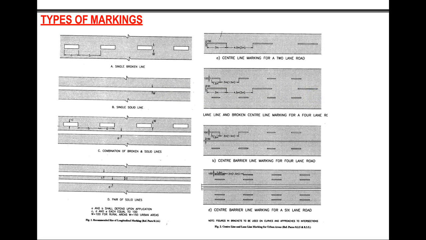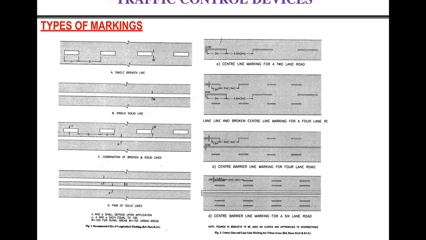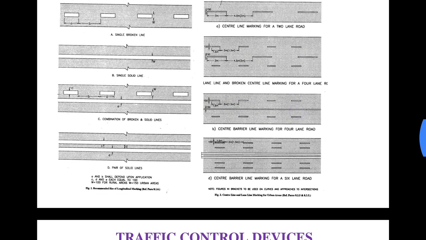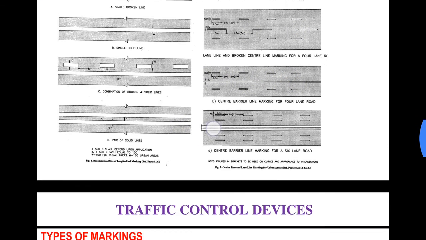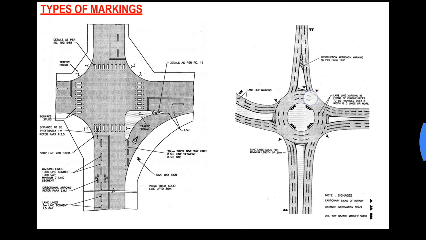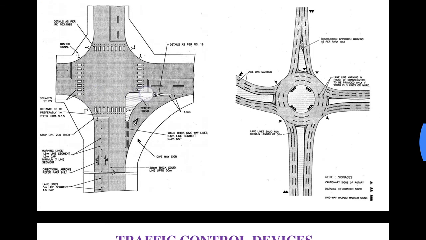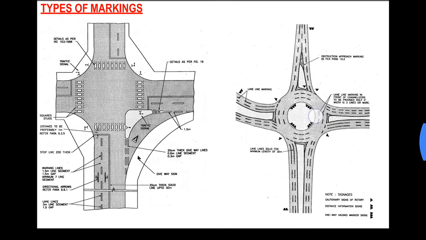Now here you can see road markings or longitudinal marking, okay, for center line and lane markings, etc. And this you can see marking at intersections. This is a four-legged intersection, this is a rotary.